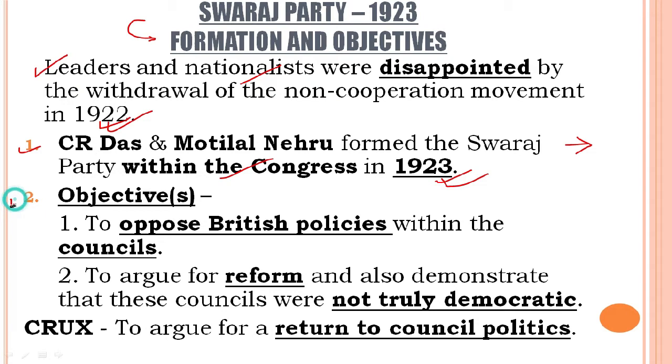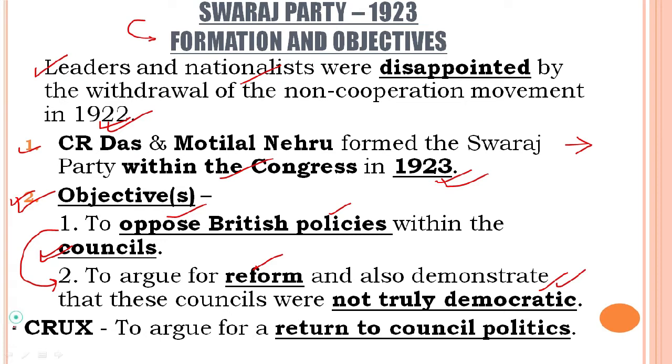Now let us go through the objectives of forming the Swaraj Party. Why was this party actually formed? See students, it was formed to oppose British policy within the councils. The councils were the places where the laws were discussed and made. So instead of fighting the government in retaliation, these people thought to oppose the British policy within the councils and then to bring about a change. And this change we can see in point number 2: to argue for reform and also demonstrate that these councils were not truly democratic.